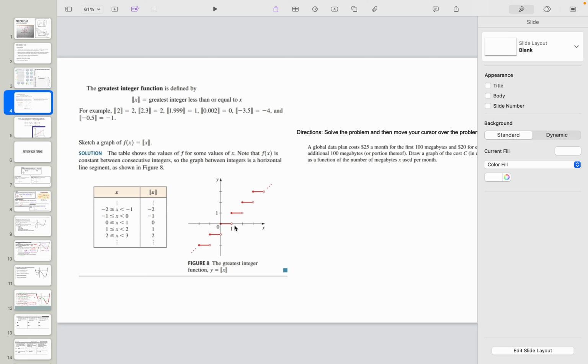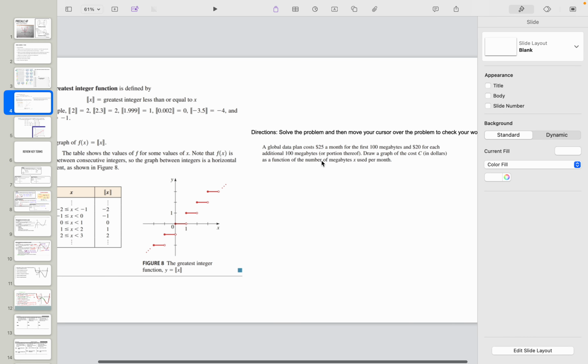Anything between 1 and 2 gives 1. Anything that I pick in for x between 2 and 3 is an output value of 2. And so the graph looks like this, where when it's 1, it's going to 1, not 0.